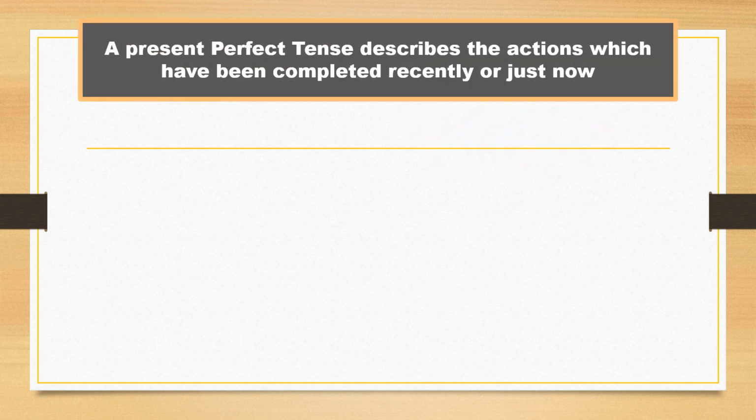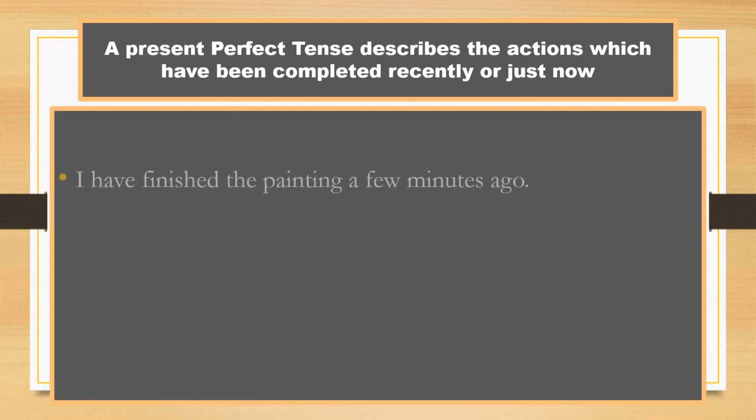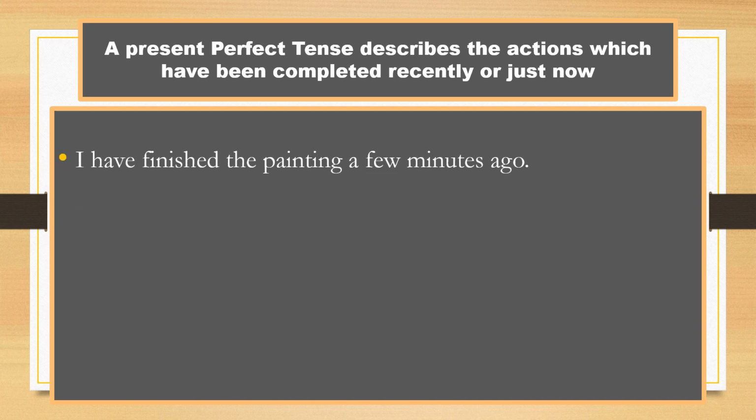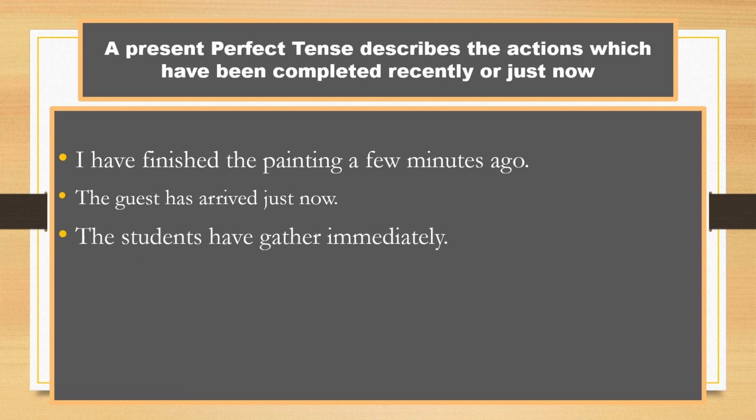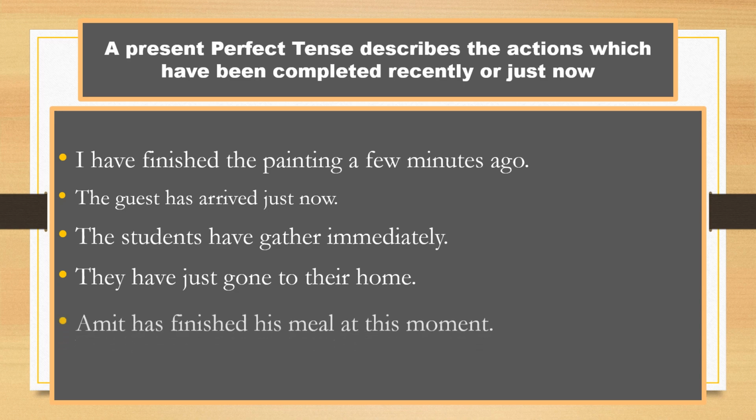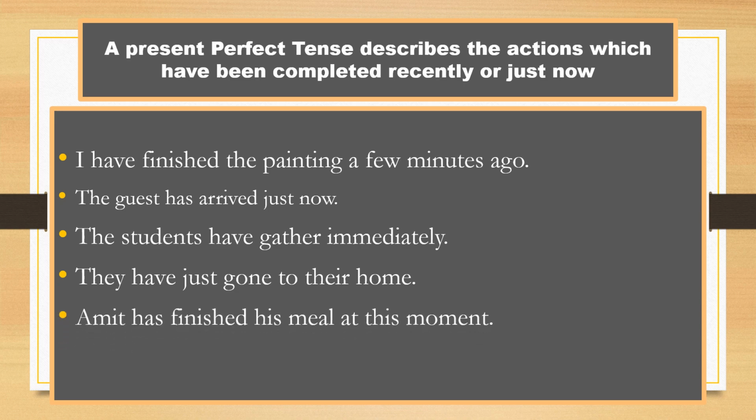The present perfect tense describes actions which have been completed recently or just now. See the example. I have finished the painting a few minutes ago. The guest has arrived just now. The students have gathered immediately. They have just gone to their home. Amit has finished his meal at this moment. All these sentences are in present perfect, and words like few minutes, just now, immediately show that the action has been completed recently or just now.